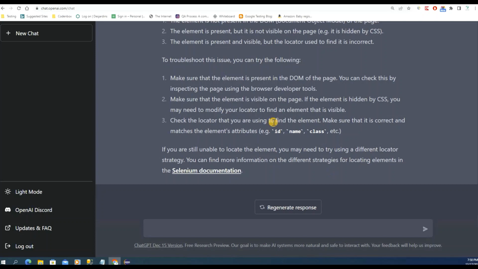By using this ChatGPT, as you have seen, I generated Java Selenium code within 5 to 10 minutes, which usually would take probably a couple of hours, or at least an hour, for an experienced QA engineer.